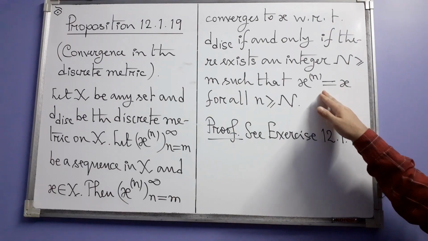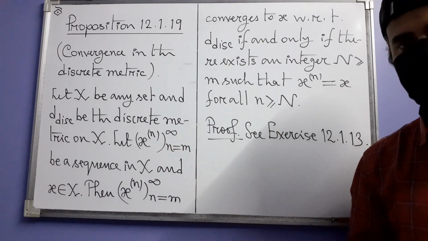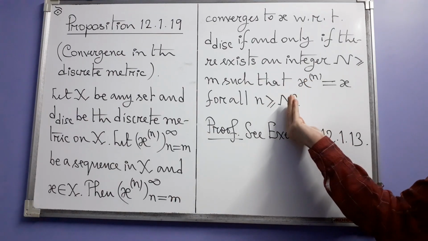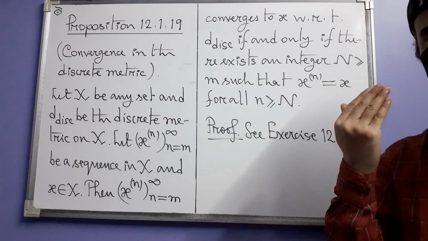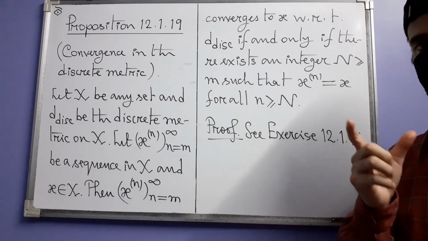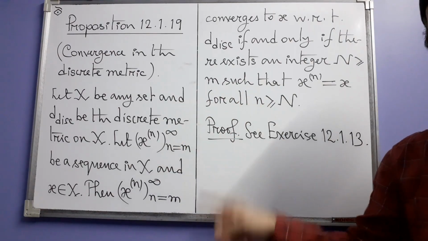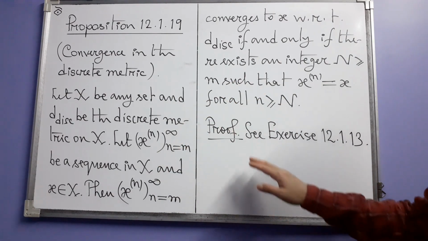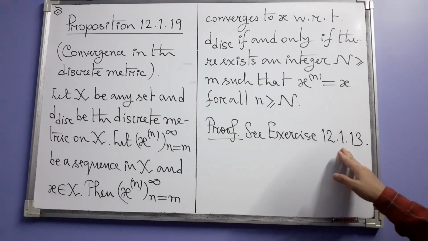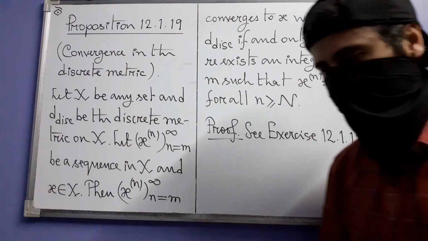When this happens, we say that the sequence x_n is eventually constant. That means starting from some stage, all the terms of the sequence are equal. When that happens and only when that happens is such a sequence convergent in a discrete metric space. And we are going to see the proof in this exercise 13. So let's see what comes next.